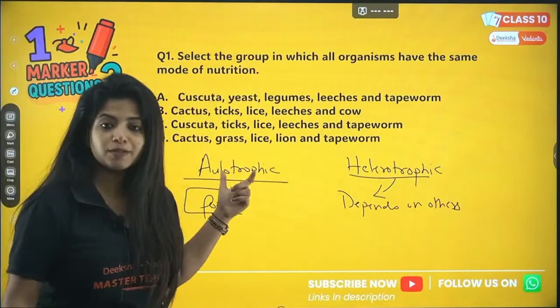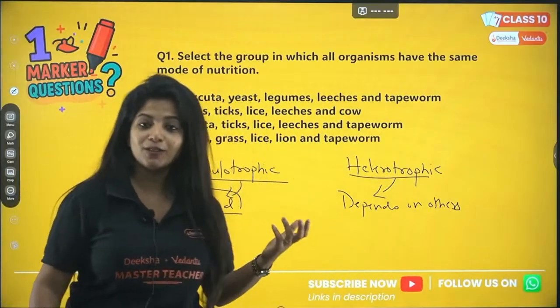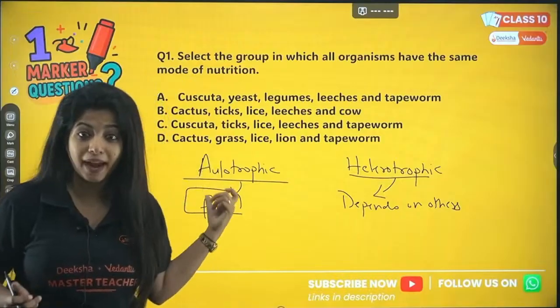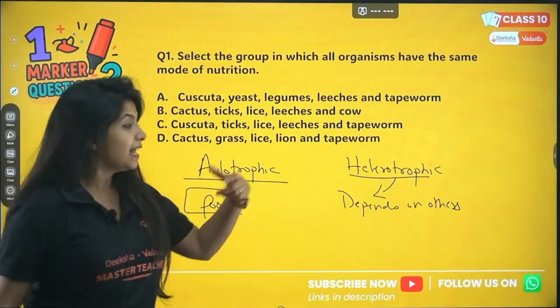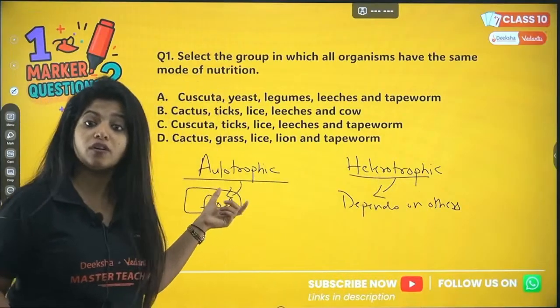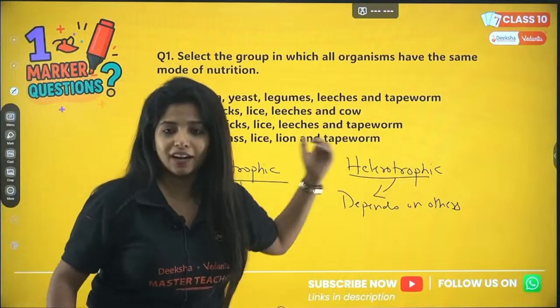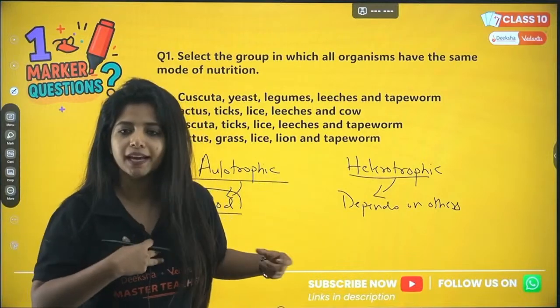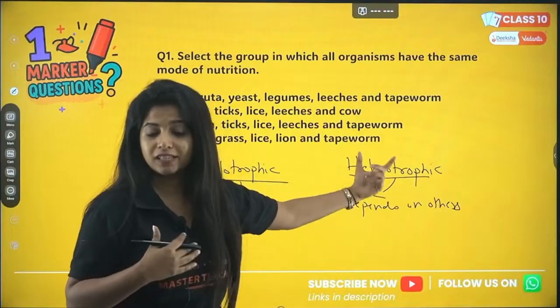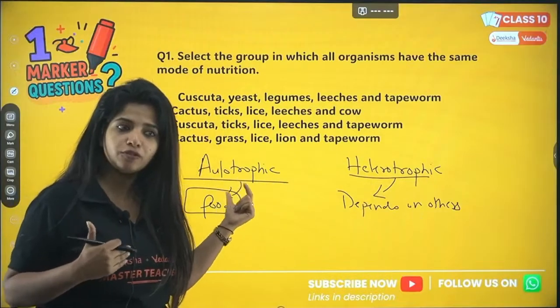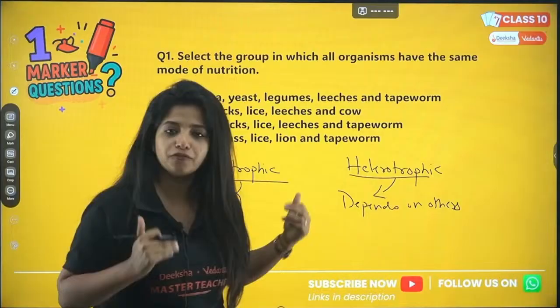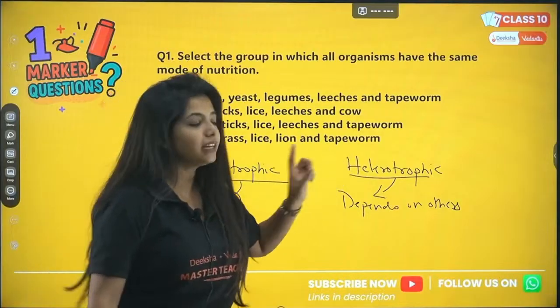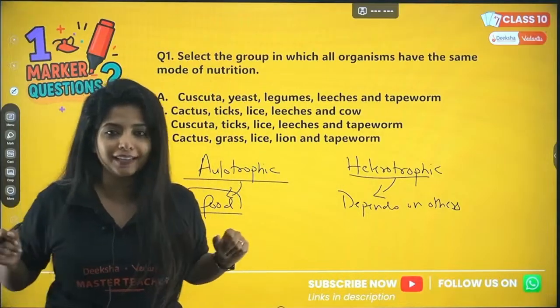Okay, so in autotrophs comes what? Plants out there, they can prepare their own food. Some kinds of bacteria also come under this category. Heterotrophs are the ones who depend on the autotrophs or other heterotrophs. For example, me, a human being, come under this category because I either depend on a plant for food or probably another animal for food. Right? Now, under heterotrophs you also have different categories.